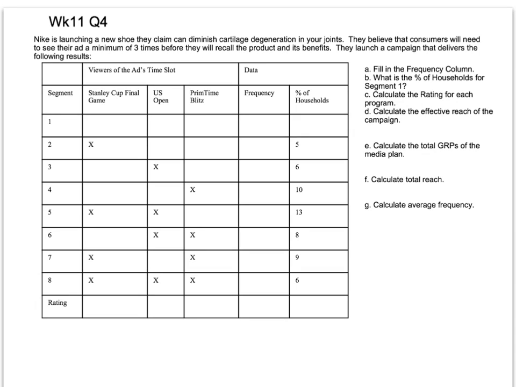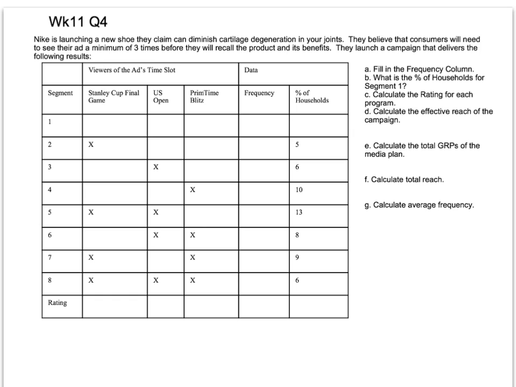Week 11 question 4 asks us a number of questions related to Nike's campaign. They feel as though their effective frequency is 3, and they're planning to launch a campaign that delivers the following results. And so we see 8 different segments of the population who've seen different variations of the ad time slot, whether they've seen it 1 time, and in which slot did they see it, 2 times, or 3 times, or no times. So we're asked to fill in, first of all, the frequency column.